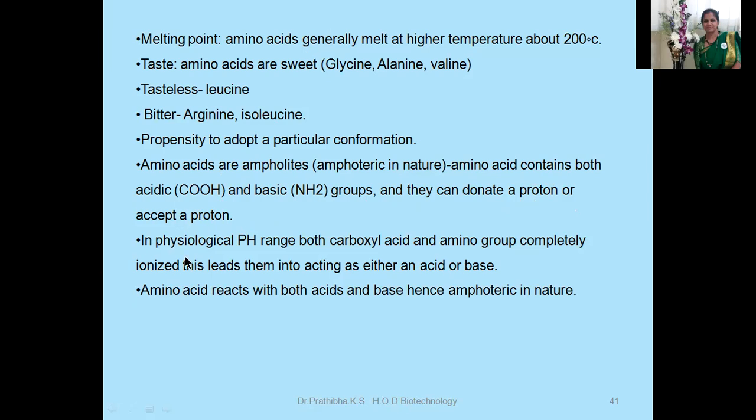In physiological pH range, both carboxylic acid and amino group are completely ionized, and this leads them into acting as either an acid or base. Amino acid reacts with both acids and base, hence they are amphoteric in nature. Also, we can say ampholytes or amphoteric in nature.